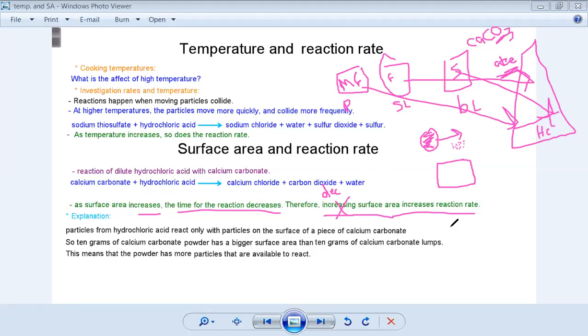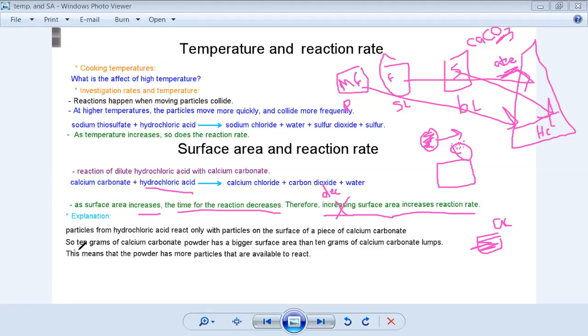Here is the explanation of what is happening exactly. The particles in hydrochloric acid react only with particles on the surface of a piece of calcium carbonate. So the surface is reacting with the acid. What happens when I smash the calcium carbonate?